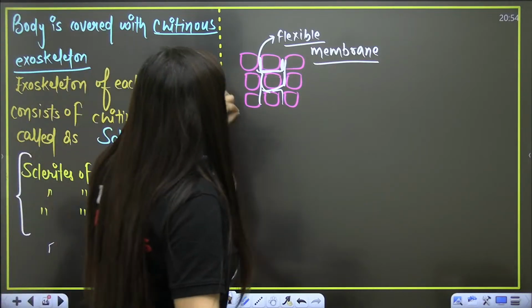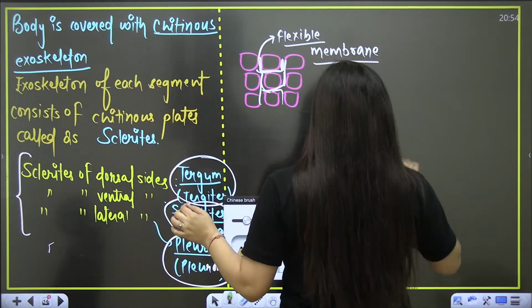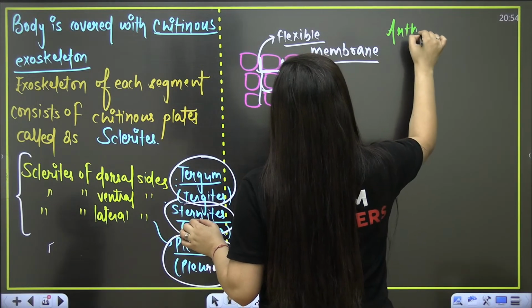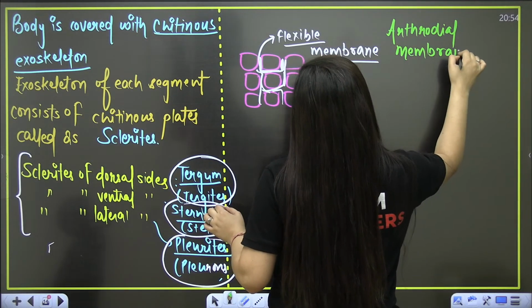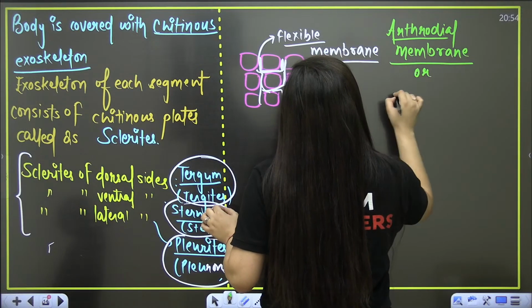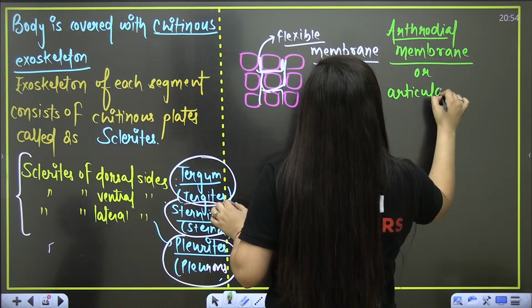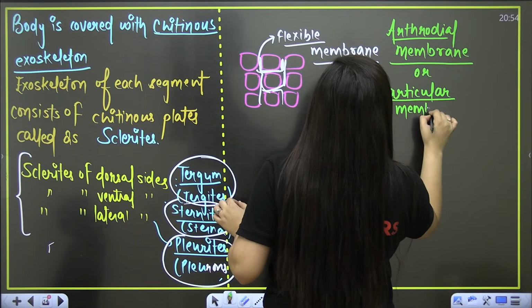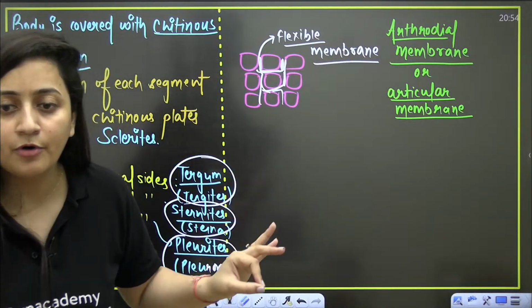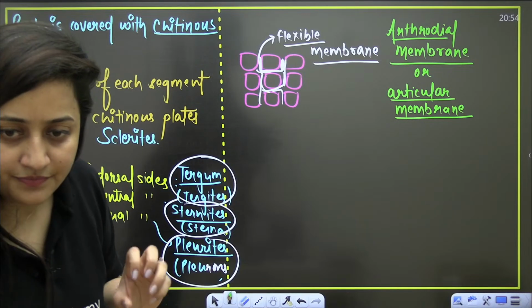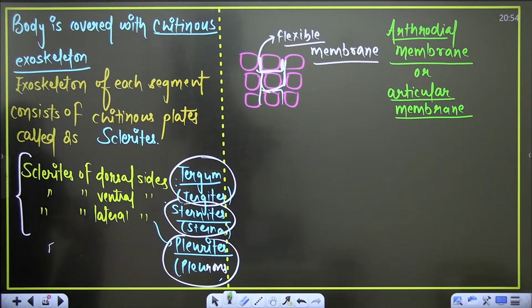That's all. So you will see a flexible membrane. What is the name of that membrane? It is arthrodial membrane, or there is one more name. It is known as arthrodial membrane or articular membrane. It is a flexible membrane and will provide flexibility. Clear, bache? So sclerites are joined with this membrane, arthrodial membrane or articular membrane.